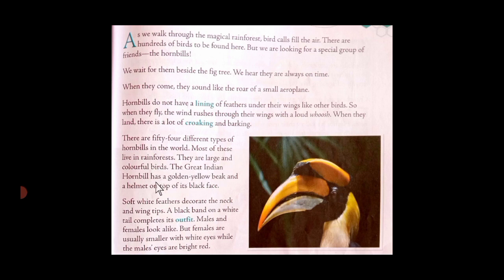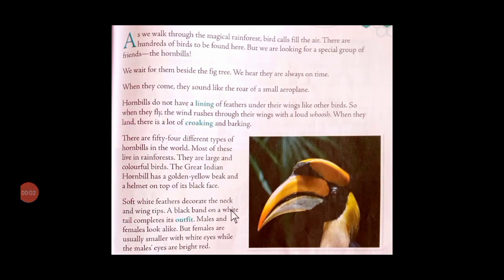The great Indian hornbill has a golden yellow beak and a helmet on top of its black face. So now let's talk about the great Indian hornbill. Here the picture is given. The great Indian hornbill has a golden yellow beak. This is the beak of hornbill. Which color it has? Golden and yellow. And a helmet on top of its black face. This is the helmet of hornbill on the top of its face.